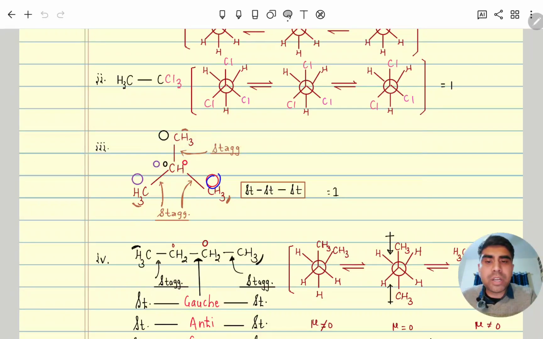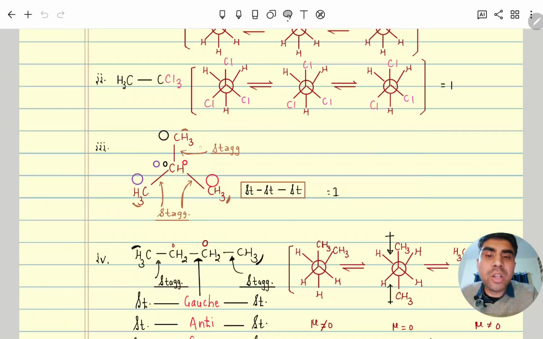With respect to this, suppose the front carbon with hydrogen and CH3 is fixed. The back carbon we will rotate, and because all three atoms on the back carbon are the same, only one staggered conformer is possible.